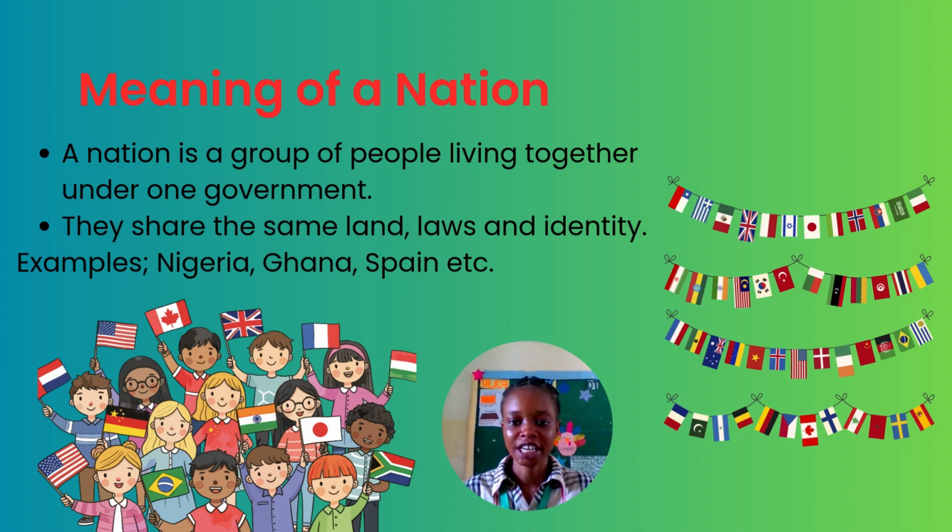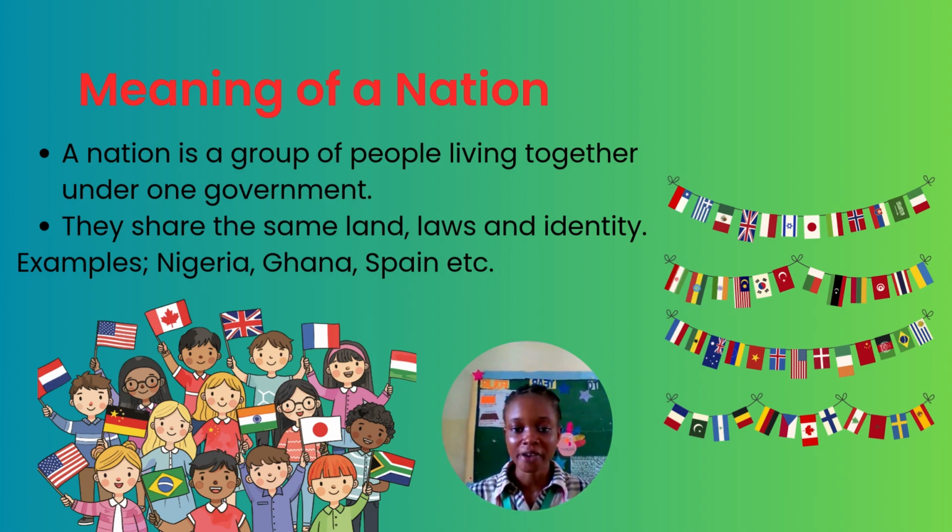Now, meaning of nation. A nation is a group of people living together under one government. So now we have a group of people who are living together under one particular government, governed by the same rules, the same constitution, the same ideas. They are referred to as what? A nation. Now, those people share the same land, laws, and identity.